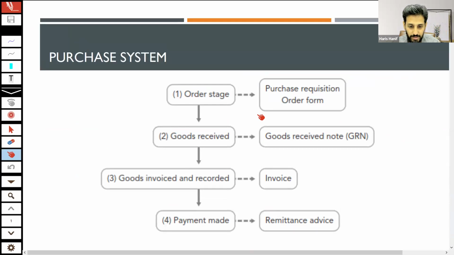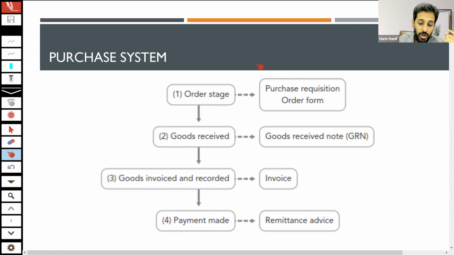This is the order stage, goods received, goods invoiced and recorded, and payment made. You have to audit. See that I am the client and you people are the auditor. This is basically the purchasing system.